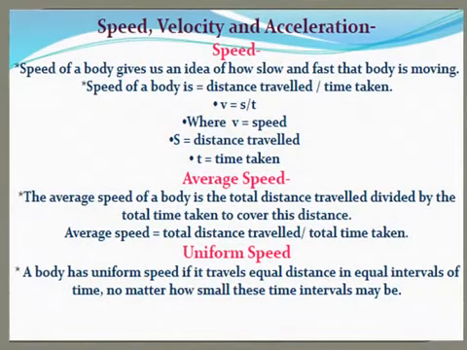Now let us sum up all the concepts that we have learned so far. Speed of a body gives us an idea of how slow or fast that body is moving. Speed of a body is equal to distance travelled divided by time taken. v is equal to s by t, where v is the speed, s is the distance travelled, t is the time taken. Average speed: the average speed of a body is the total distance travelled by the body divided by the total time taken to cover the distance.